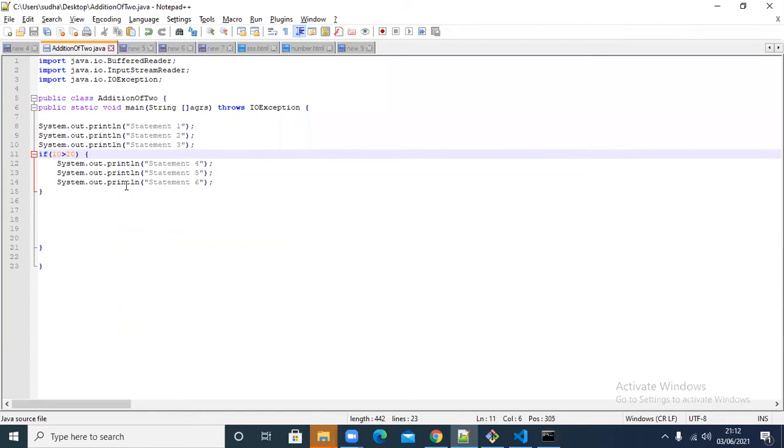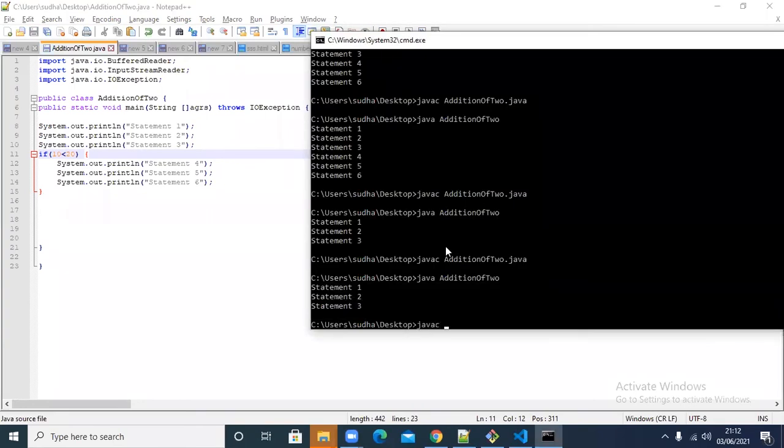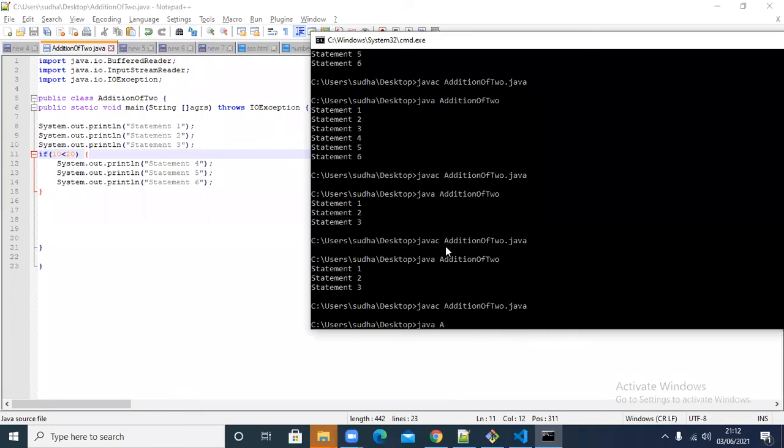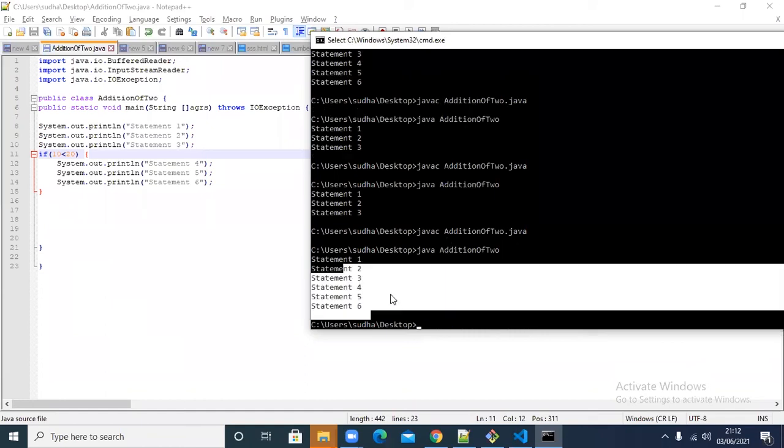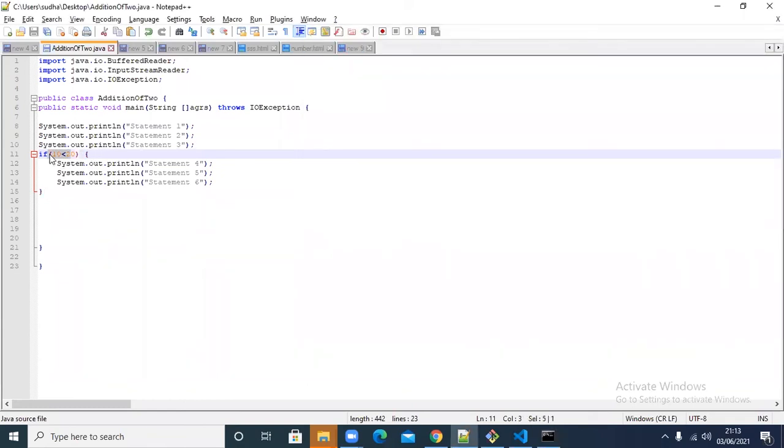Now I am going to put 10 is less than 20. Is that true now? Now I am compiling it. True. Run it. Did you see that all 6 are coming now? Why is it happening? Because the condition is true now. Understand? So a simple if condition always works like this. If the condition is true, then the statements you have written will be executed. If the condition is false, then the statements won't be executed. Understand, right? This is how you can use it.